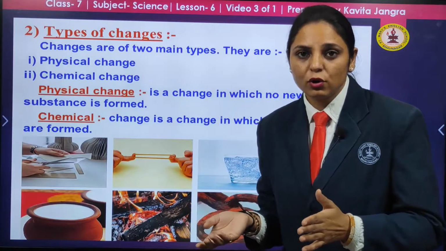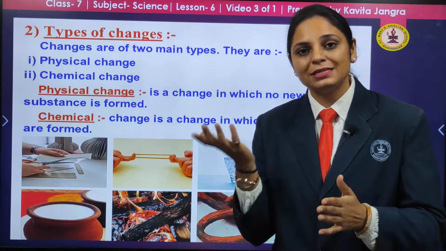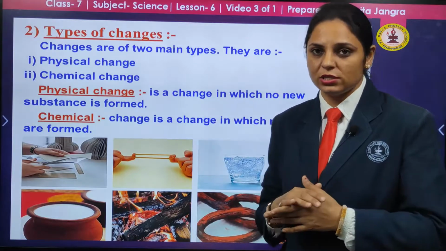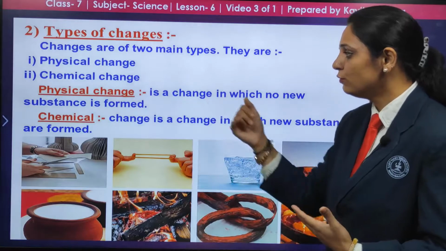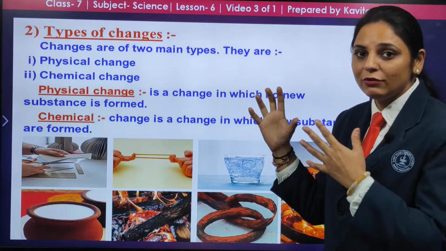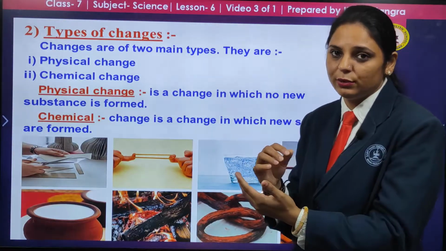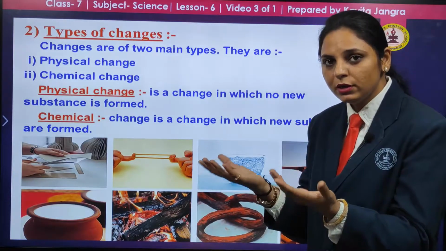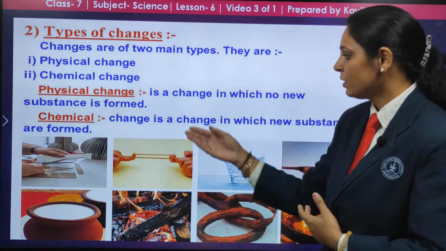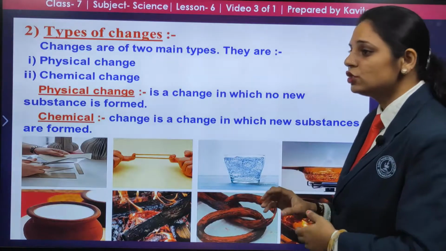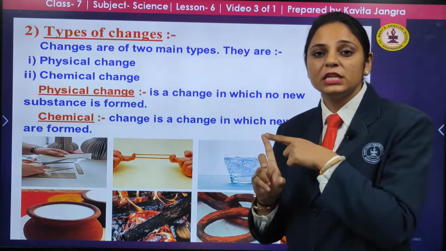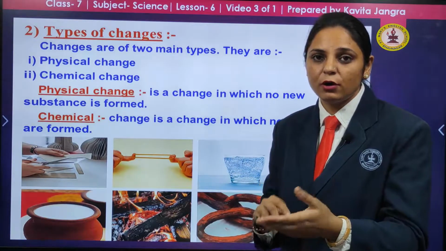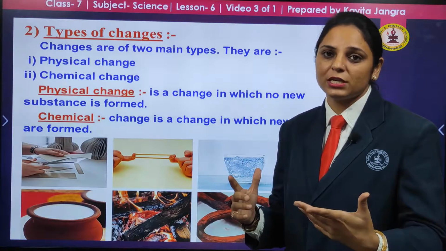As if you draw something on a paper, that paper still remains the paper, no new substance is there. If you make an aeroplane with the paper, you are only changing it physically, not chemically. When you unfold the paper, it still remains the same. A chemical change is a change in which new substances are formed. So here the difference is: in physical change, no new substances are formed, but in chemical change, new substances are formed.